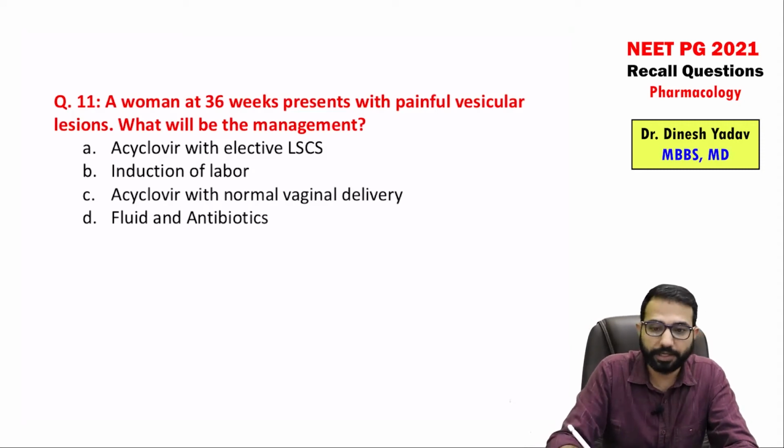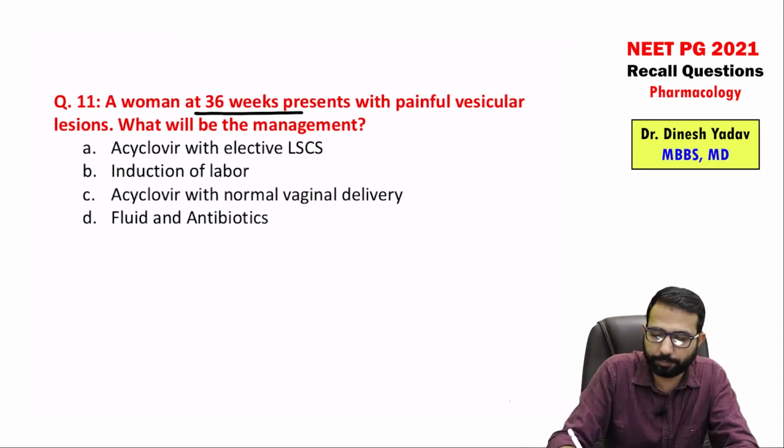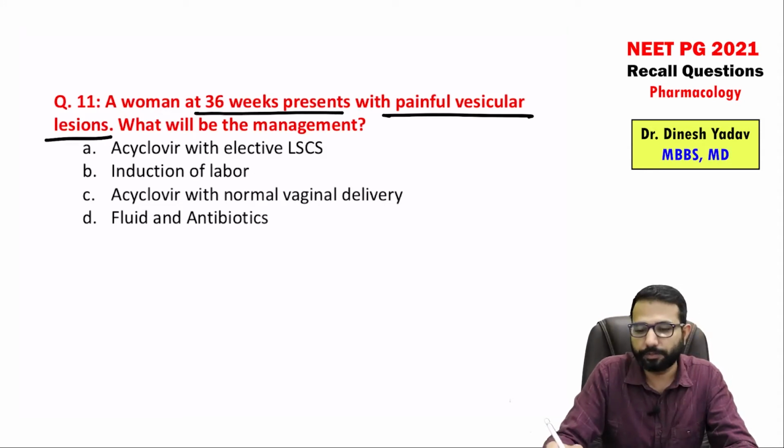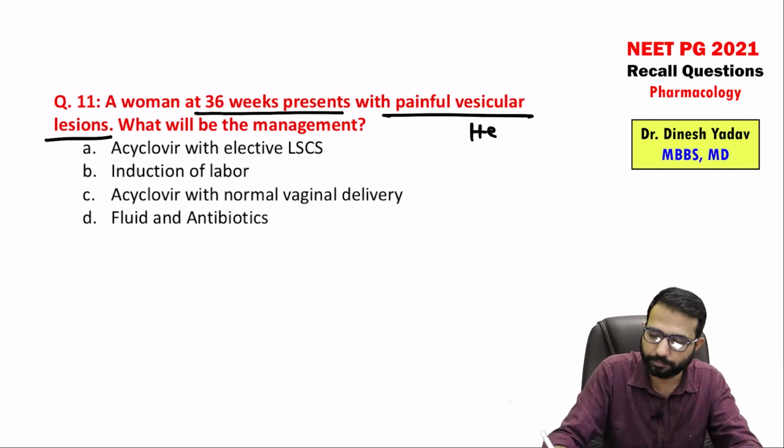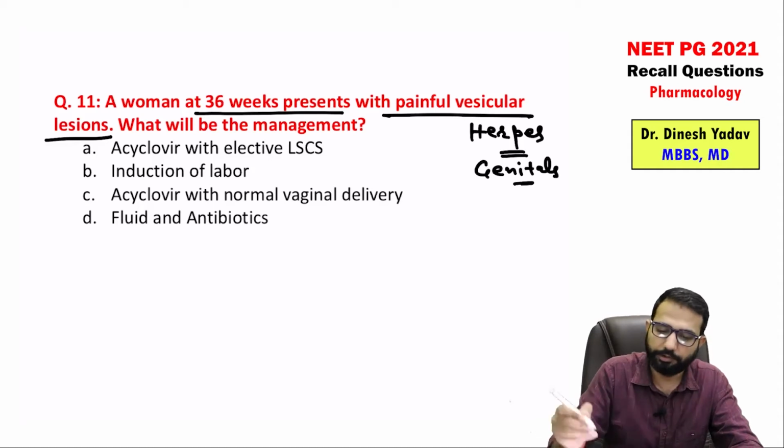Question number 11. A woman with 36 weeks of pregnancy presents with painful vesicular lesions. So that is typically herpes. So herpes infection in the genitals. What will be the management?